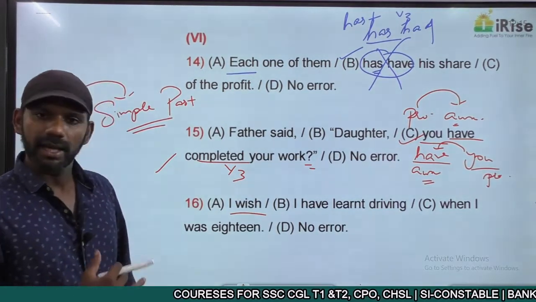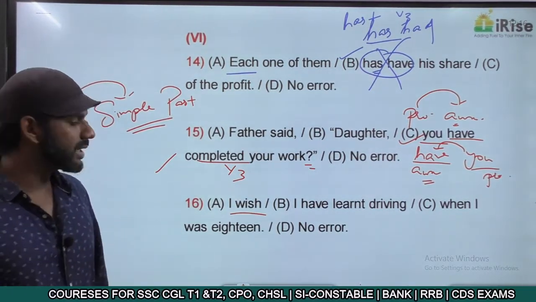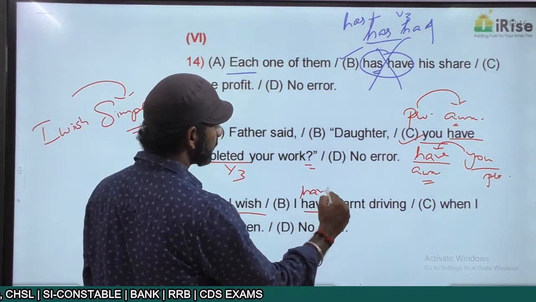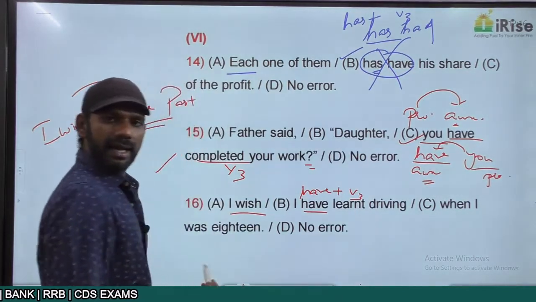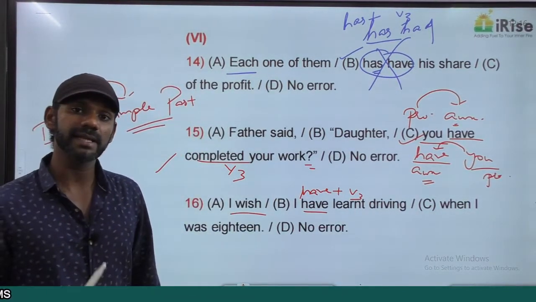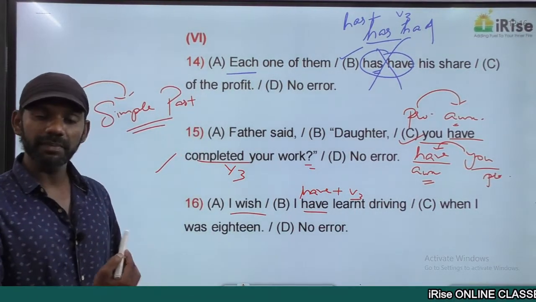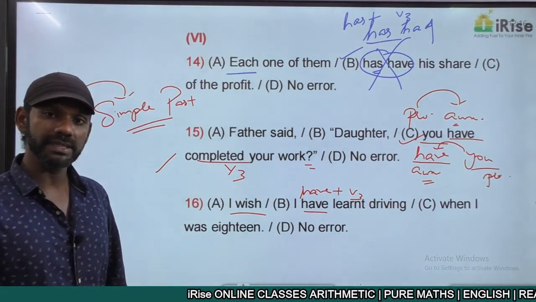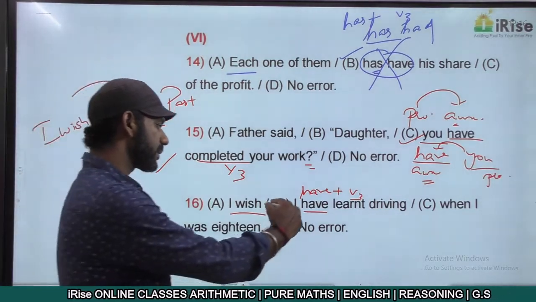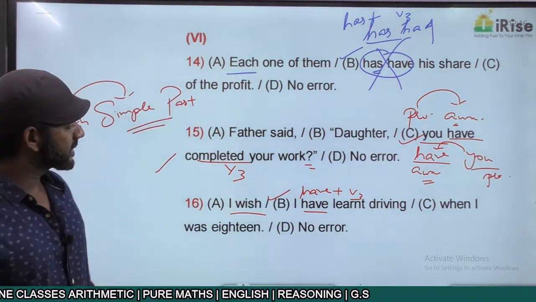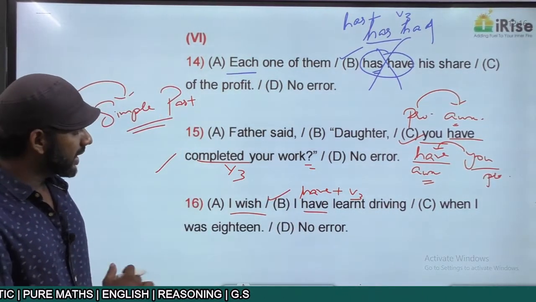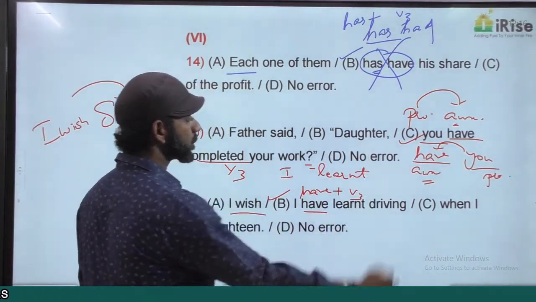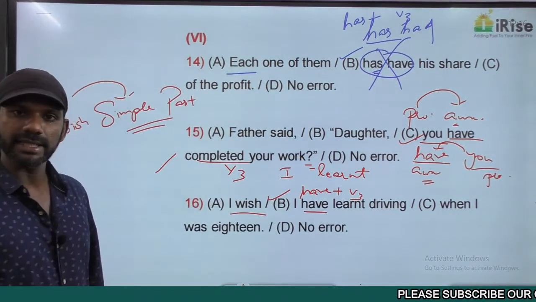Now come to this. I wish I have learned driving. Have learned is have plus V3. Have plus V3 is present perfect. I wish cannot be followed by present perfect tense. I wish must be followed by simple past tense. That is the error. The error is in part B. Now in this case, the correct statement must be, I wish I learned driving when I was 18.